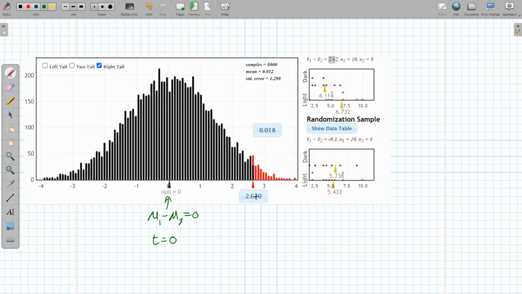StatKey doesn't provide that. This number right here is my sample statistic. And often, although I'm working on a computer, in my notes, I'm drawing this out on paper too. Statistic. So I'll draw that in a second. And this number up here, provided I have my sample statistic, is the p-value. So the p-value has to have the sample statistic, not some random number StatKey throws in there. So this right here is the p-value.